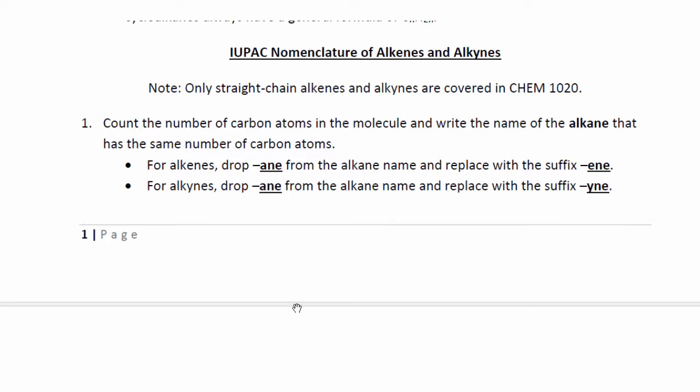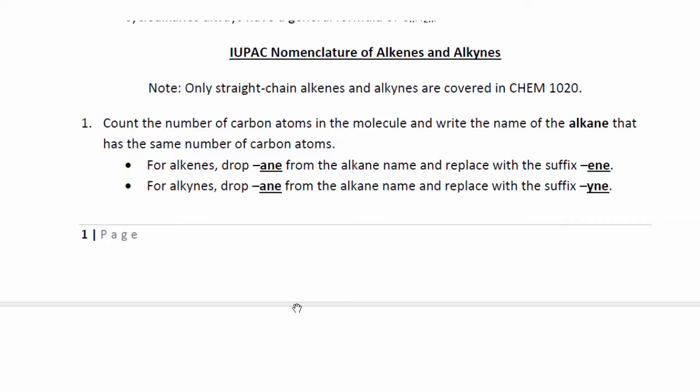For the alkenes, we count the number of carbon atoms in the molecule. If we're looking at this one, we count the number of carbons, which would be a total of 2. We write the name of the alkane that has the same number of carbon atoms. So a 2-carbon alkane would be called ethane. But if it's an alkene, we replace the A-N-E suffix with ene, and so we'd call this one here ethene.